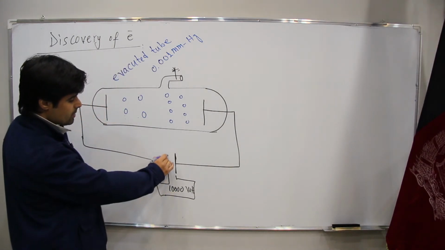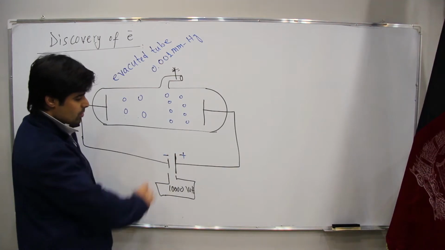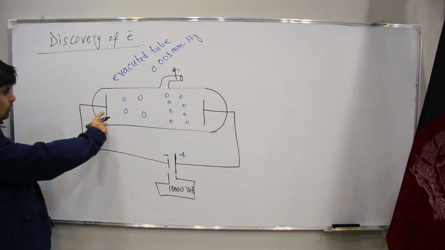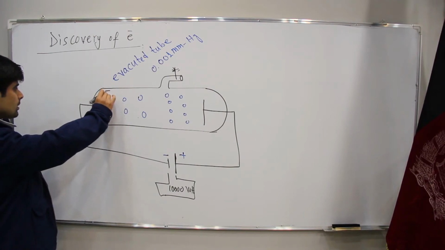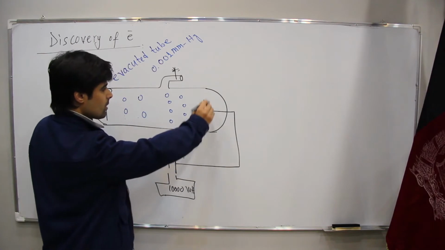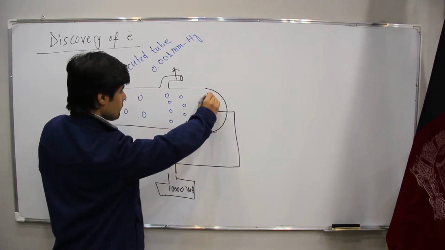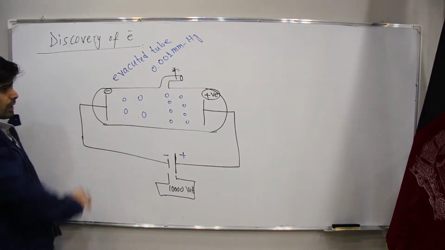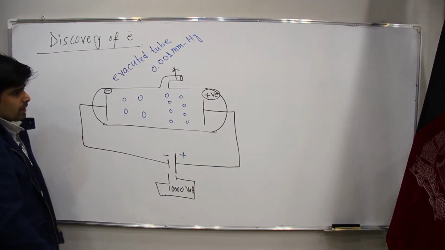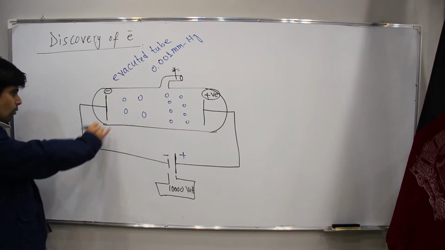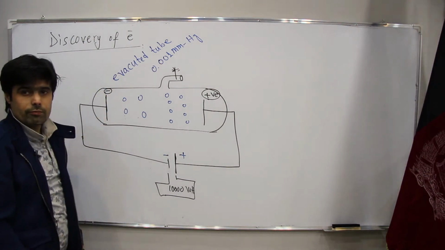Now this plate is negative and this one is positive. It means this plate is connected to the negative terminal, so it is negative. And the second plate is connected here, it is positive. Now what do you think? This plate, which is negative, what is it called in chemistry or physics?